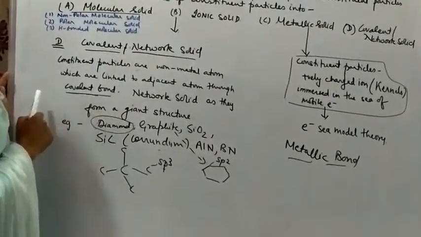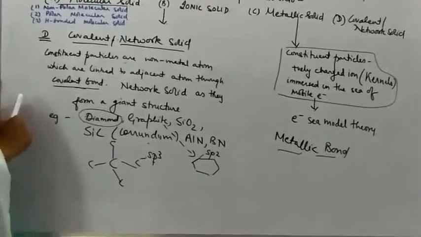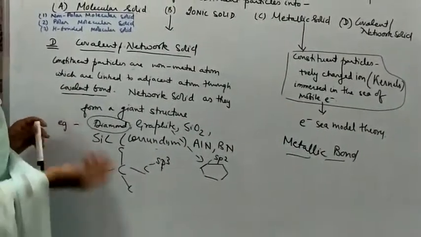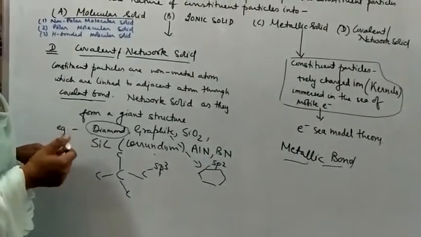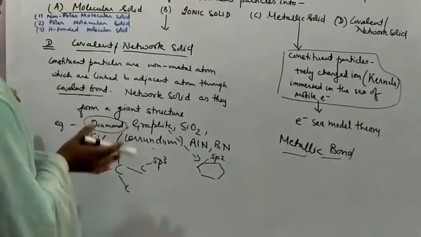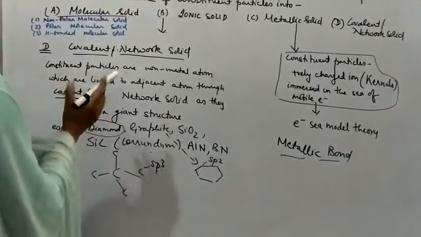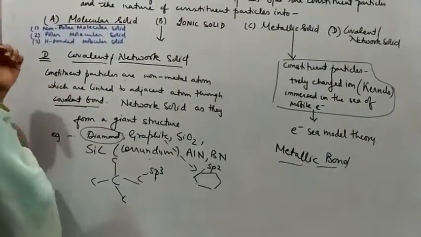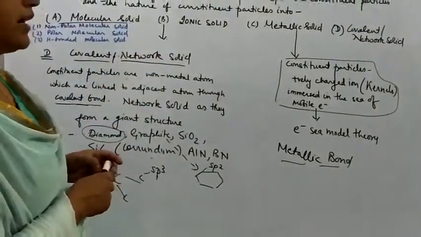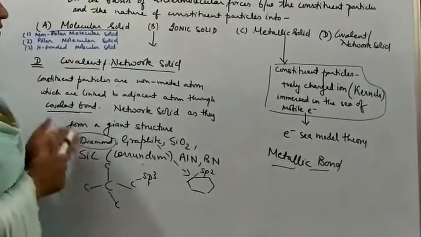Now the covalent or network solids are hard, and they have a high melting point. Their melting point is so high that before the melting point, few of the solids just get decomposed, right? So just in a nutshell, we're going to revise the classification of crystalline solid. Crystalline solid is divided into four types: molecular solid, ionic solid, metallic solid, and covalent or network solid, right? So just study this.